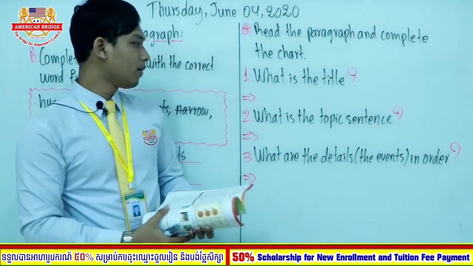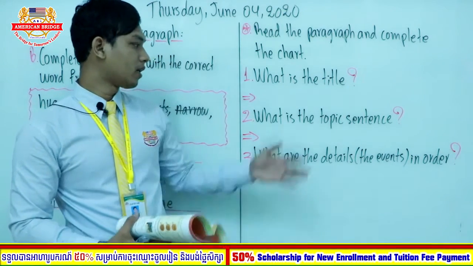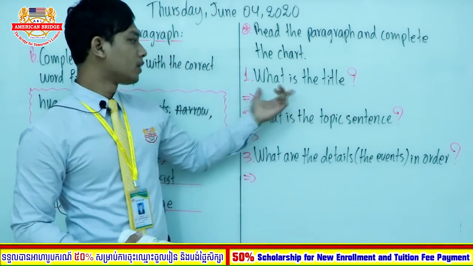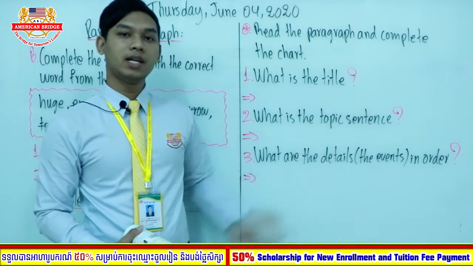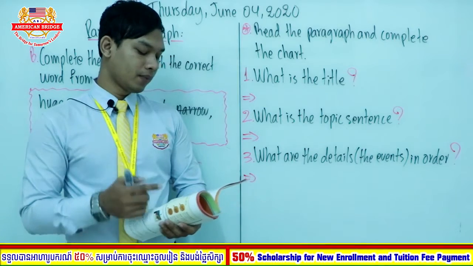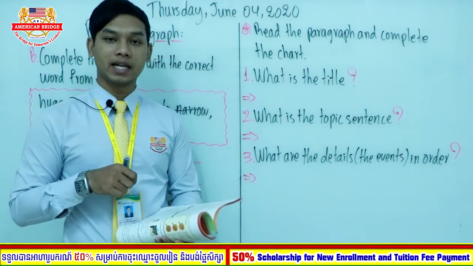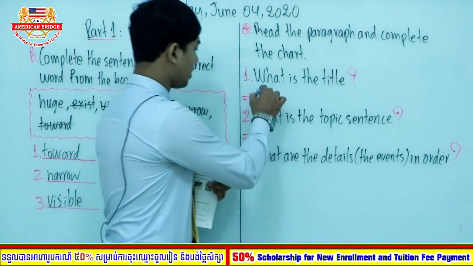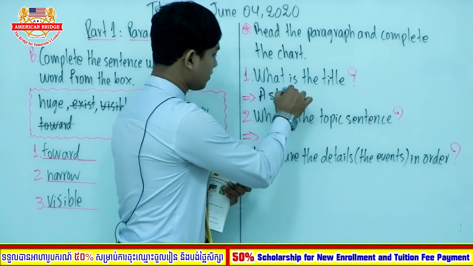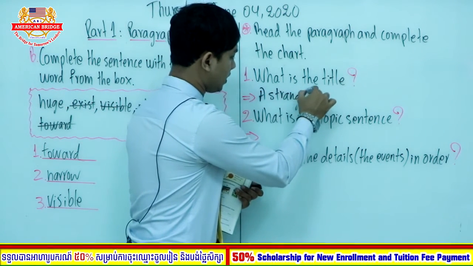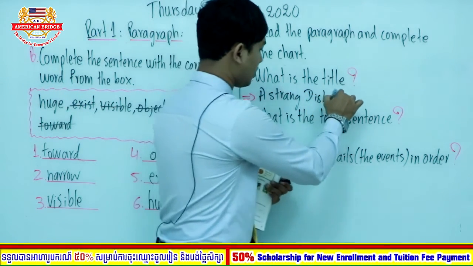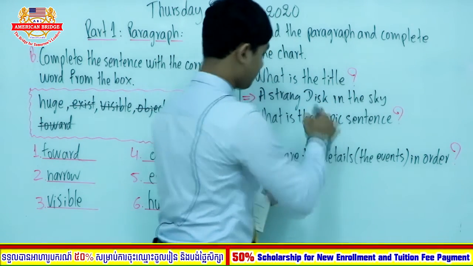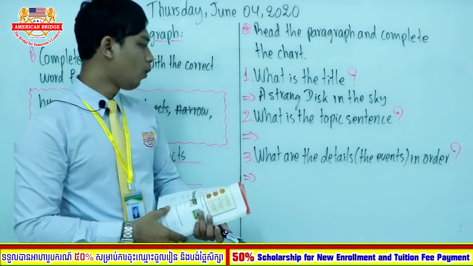Good. So now everyone, let's go and complete these 3 questions all together. It is not so difficult. So what is the title? Easy, right? The title is A Strange Disc in the Sky. Okay, I can write here: A strange disc in the sky.